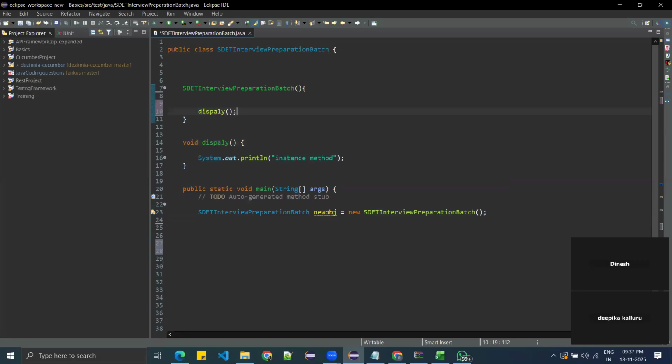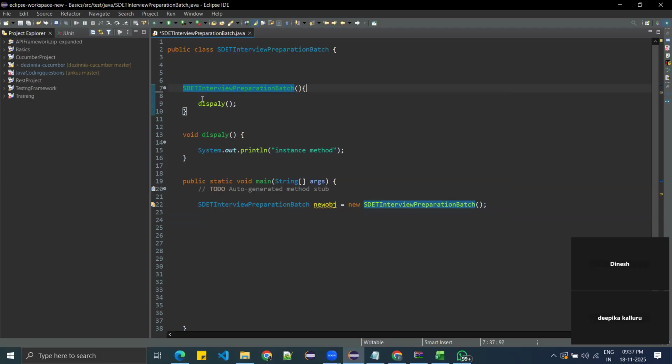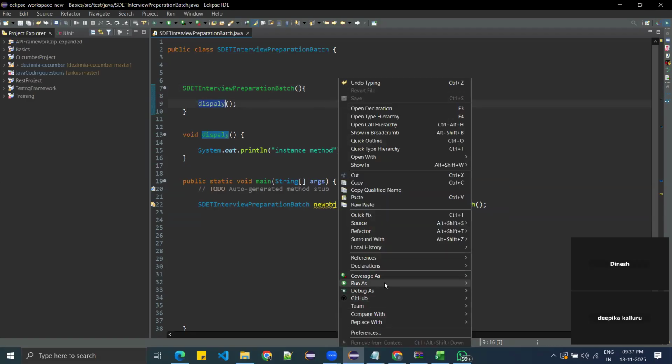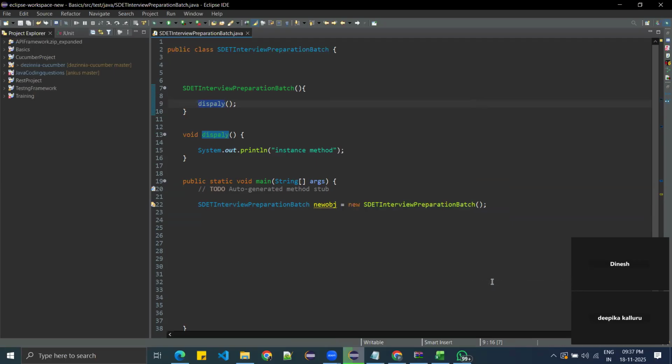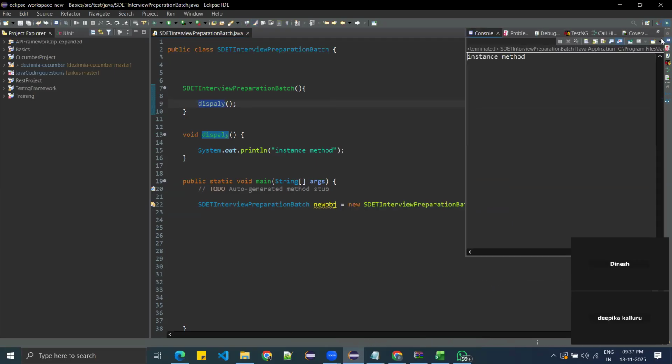So now what will it be doing? You are creating an object. In the process of creating an object, this constructor will be executed. So inside the constructor, now this method execution will be happening. In this case, it will work. Let me execute. You got this one? Thank you for the good question.